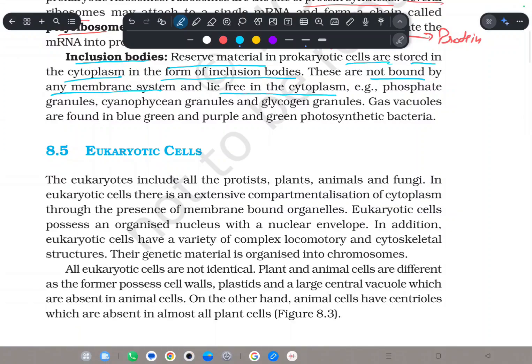They lie freely in the cytoplasm. Examples are phosphate granules, cyanophycin granules, and glycogen granules. And there are also gas vacuoles in the case of blue green algae, and purple and green photosynthetic bacteria.